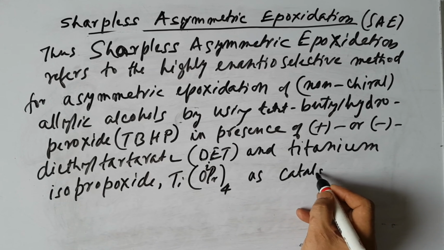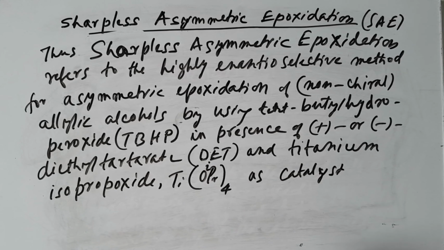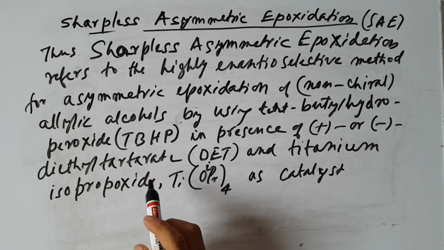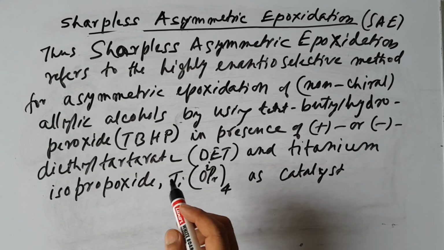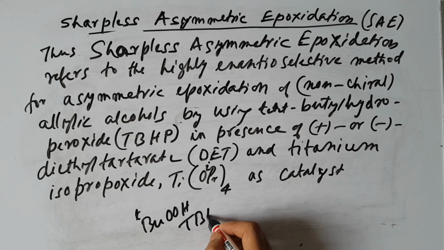So the catalysis is between these two, DET and titanium isopropoxide, together they form the catalyst. I am repeating again, Sharpless asymmetric epoxidation refers to the highly enantioselective method for asymmetric epoxidation of allylic alcohols by using tertiary butyl hydroperoxide, TBHP.